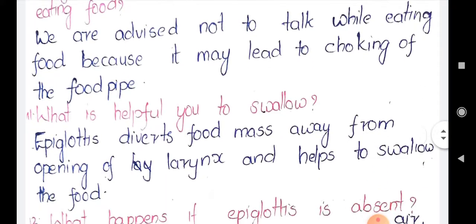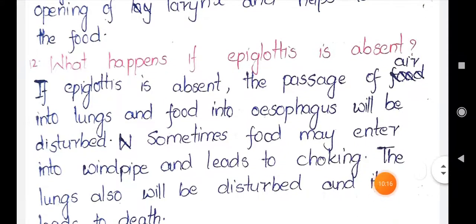Next, what helps you to swallow? The epiglottis diverts the food mass away from the opening of the larynx and helps to swallow the food. So it diverts the way, away from the opening of the larynx, and without going to the voice box, from the pharynx the food goes into the esophagus. So what is the epiglottis doing? It is diverting the way from the larynx, and from the pharynx the food goes to the esophagus, and from the esophagus to the stomach. Here the epiglottis is helping.